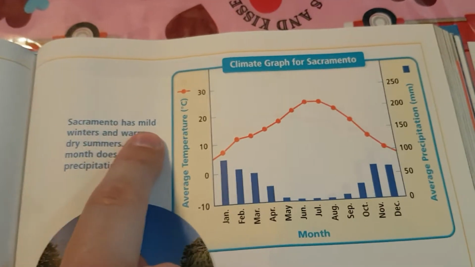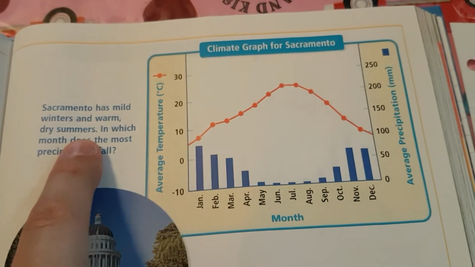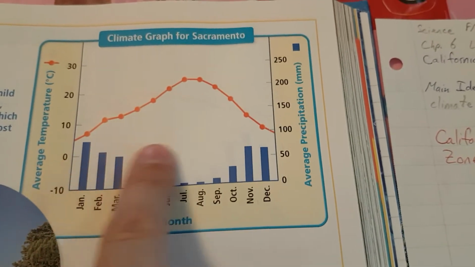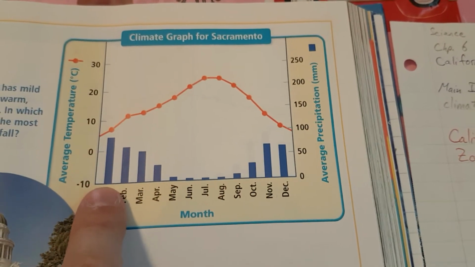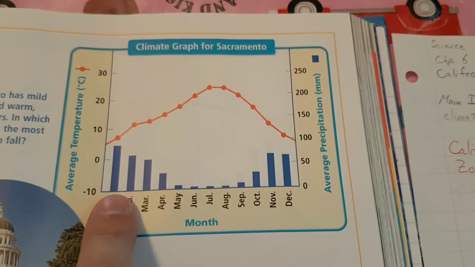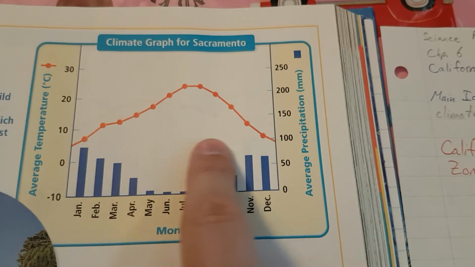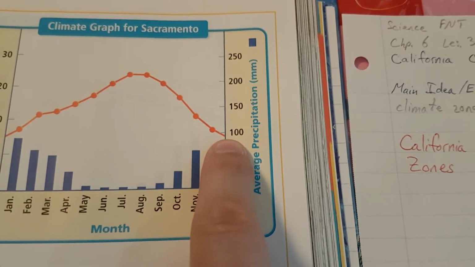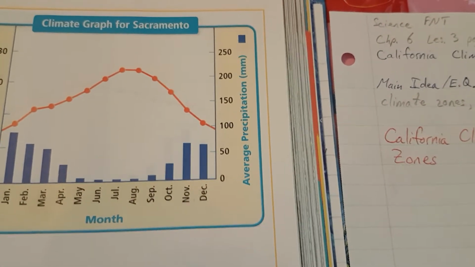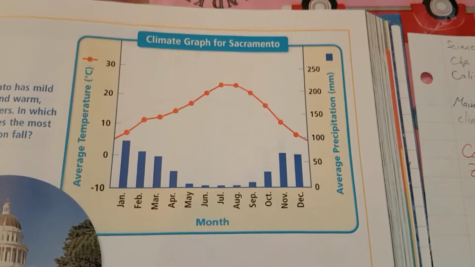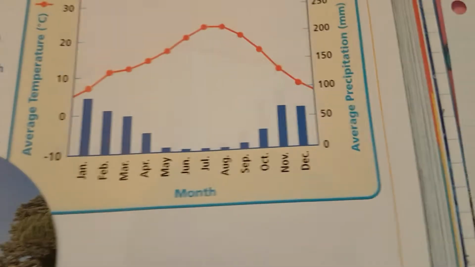Now, Sacramento has mild winters and warm, dry summers. In which month does the most precipitation fall? Okay, looking at this, it looks like that's the tallest blue, so January. And then over here, average precipitation in millimeters, it's probably around 80 or 90 millimeters of rain in January. All right, so some rain, right? Looking at those blue bars, that's some rain.